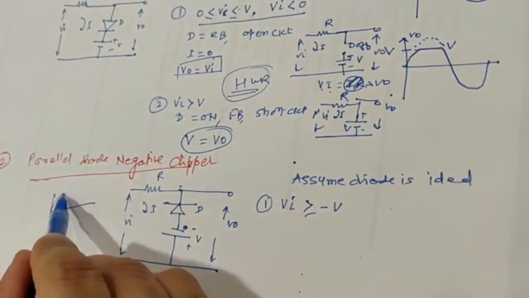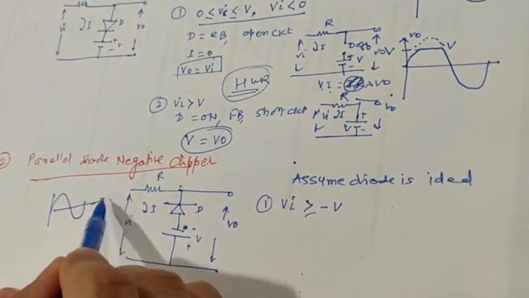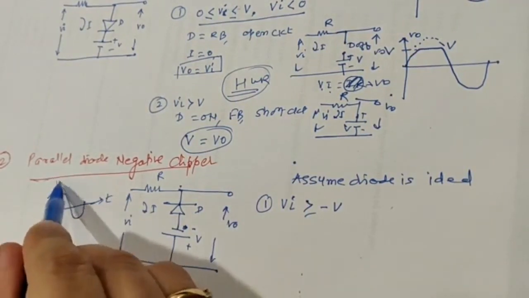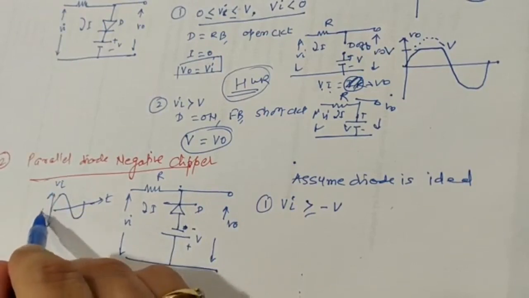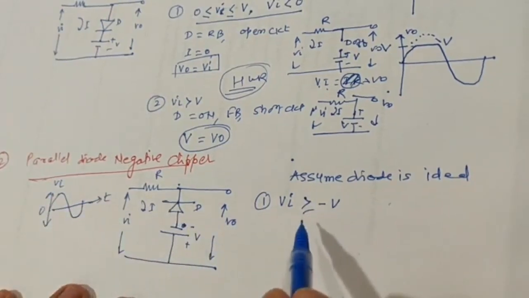The input voltage is a sinusoidal wave, of course. This is T, this is your Vi. Okay, now let us see how we can solve this.